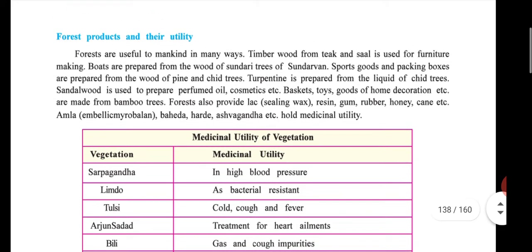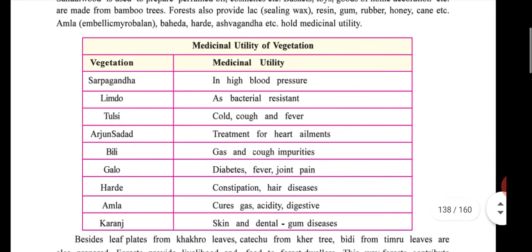Most important topic for examination: utility of forest products. For all the first paragraph and also this table you have to write in your examination.